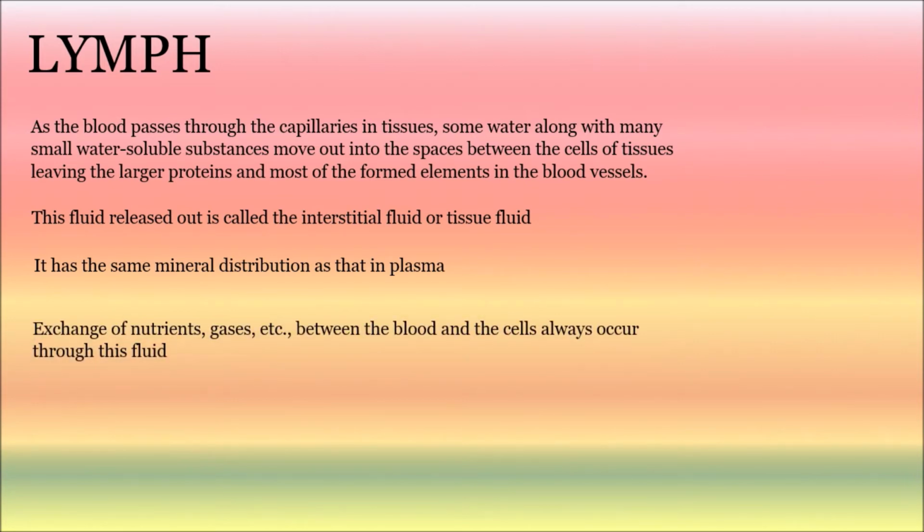Exchange of nutrients, gases, etc. between the blood and the cells always occurs through this fluid. So exchange of gases and nutrients between the blood and cells always happens through tissue fluid. Why? Because when the blood enters the tissue capillaries, they leave out and are left over in the tissue, and these are again sent into the cellular level, and the cycle continuously happens.